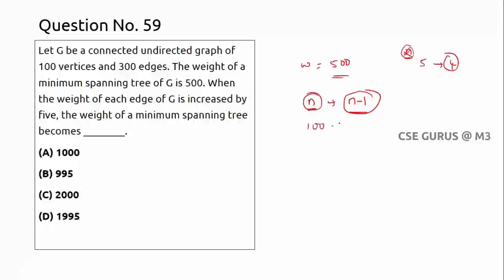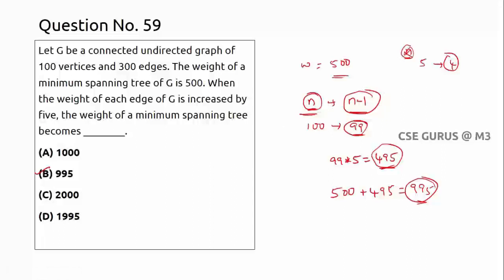Now here 100 vertices are there, so definitely I'll have 99 edges, and each of the 99 edges is increased by 5. That's why the additional weight you will get is 495. The previous weight is 500, and the additional is 495, so the answer is 995, option B. This property is very important. If there are n vertices, there are definitely n minus 1 edges in the minimum weight spanning tree. Even in a simple spanning tree, you will have n minus 1 edges. Option B is the right answer.